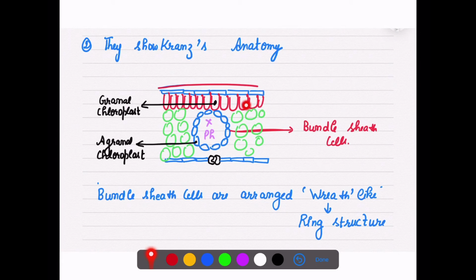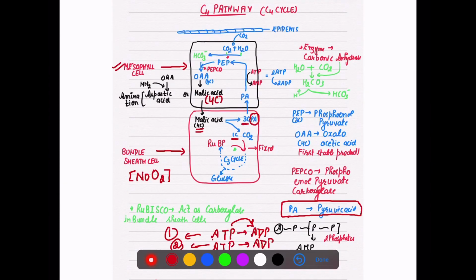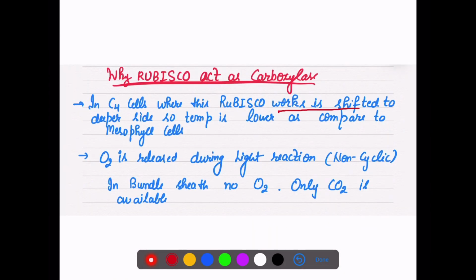On the top are the mesophyll cells, so the bundle sheath cells are present in a deeper layer of the leaf. So Rubisco's work is shifted to the deeper side, and Rubisco usually becomes functional only when the temperature is a little low.